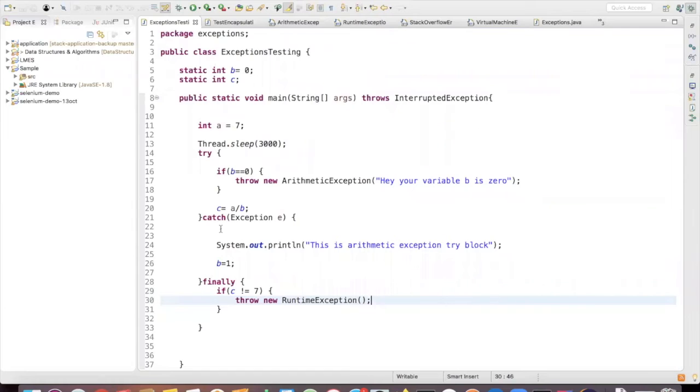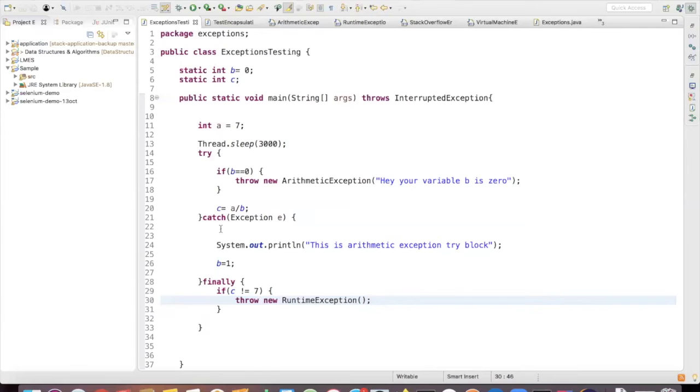Generally, what they mean by cleanup is that if you have some driver instance, in the finally block you can close the driver instance. Or if you have opened an Excel file to read something, some exception has occurred, and in the finally block you can close that, irrespective of whatever happens, right?